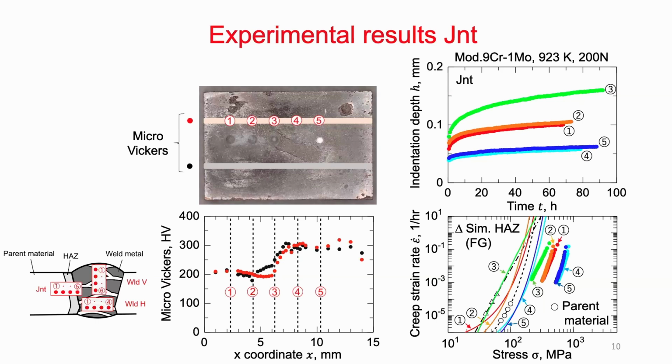So there is a different response of the base metal and the heat affected zone. And look at 5 and 4, the welded metal gives a much harder response. So we can get the constitutive equation of these 3 parts in one experiment. It's very important and very time efficient.